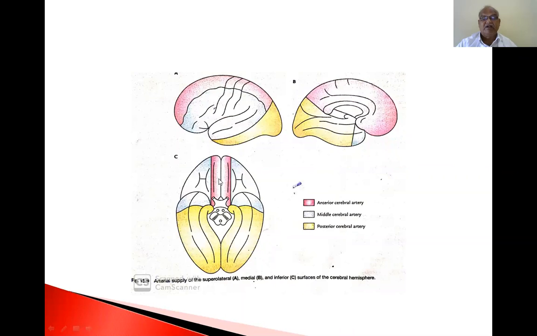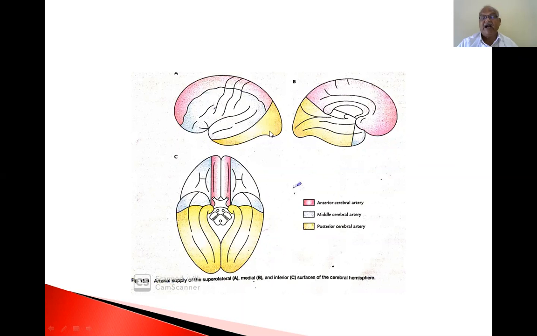A margin on the inferior surface, the orbital surface, along the medial margin of the brain is also supplied by the anterior cerebral artery.